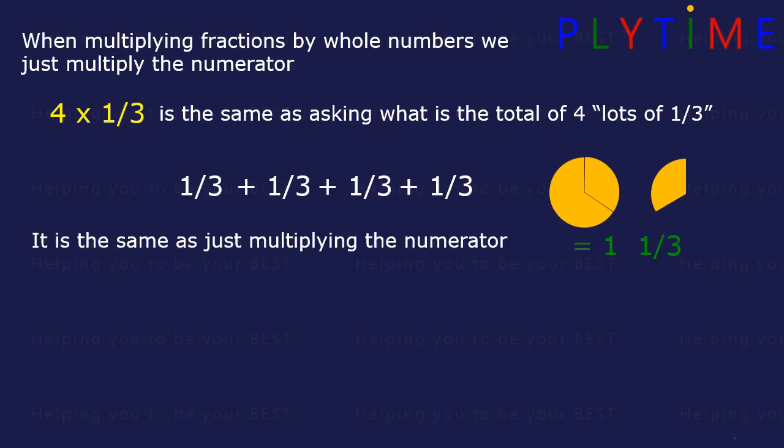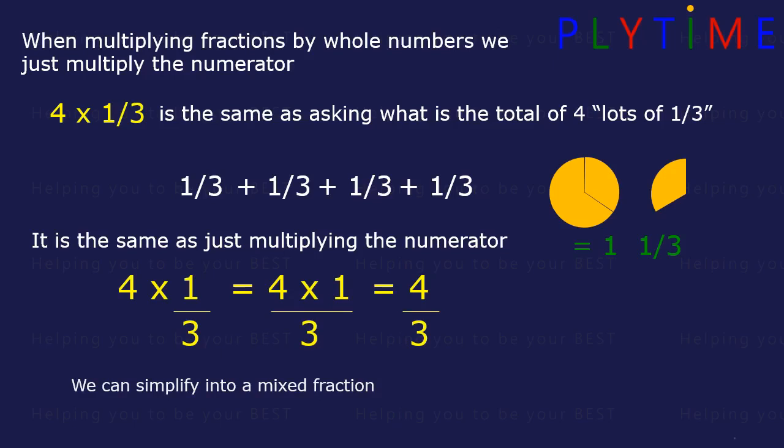It's just the same as multiplying the numerator. 4 times 1/3. 4 times 1 divided by 3. 4 times 1 equals 4. It's 4 divided by 3, and we can simplify into a mixed fraction. It's 1 whole and 1/3. It's the same whichever way you do it.